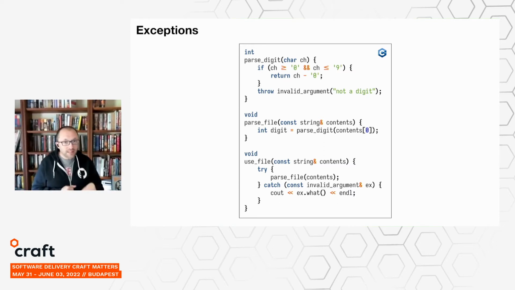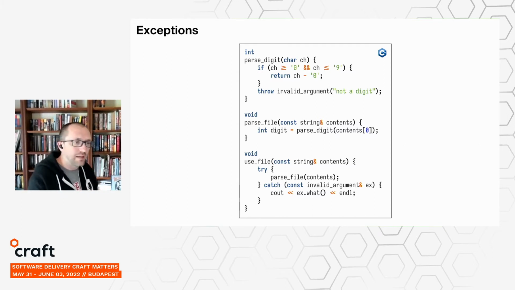This kind of statement runs the code that appears in the try clause. And if any part of that code, including any functions that it calls or that they call, however nested it needs to go, if any of that code throws an exception, the catch clauses have a chance to handle that exception. Now, you should notice here that the exception might not be handled by the immediate caller of the function that threw the exception. So here, parse digit throws the exception. Parse file is what calls parse digit. Use file is what calls parse file and is where the exception is handled.